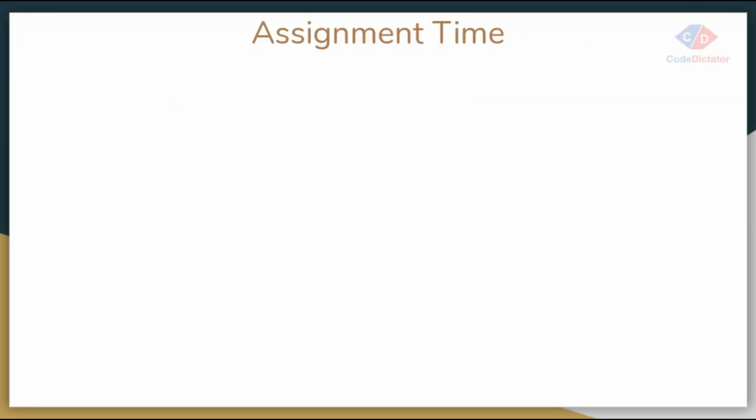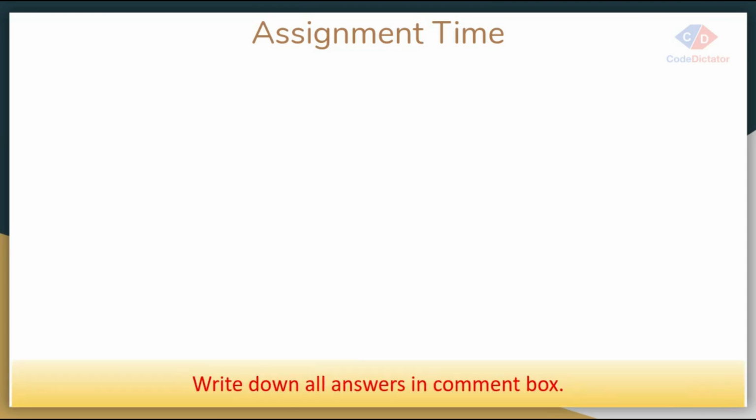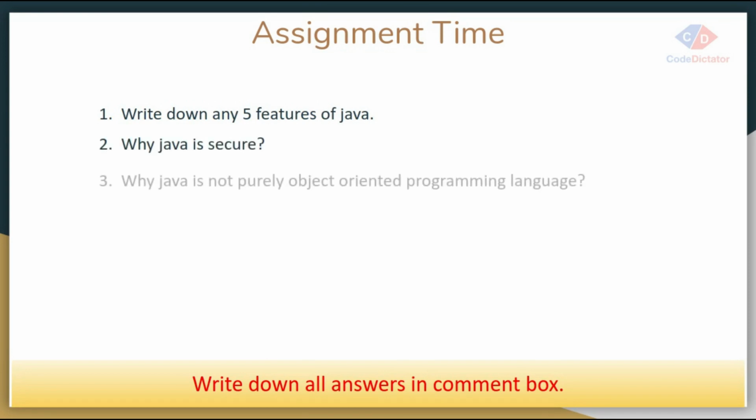So it's time for an assignment. You can write down your answers in the comment box. Write down any 5 features of Java. Why is Java secure? Why is Java not a purely object-oriented language? How is Java platform independent?